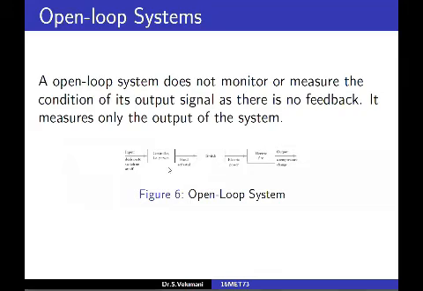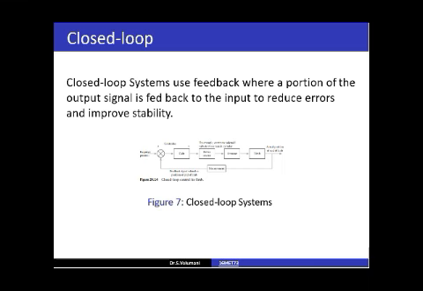Then open loop system. An open loop system does not monitor or measure the condition of its output signal, as there is no feedback. Closed loop systems use feedback, where a portion of the output signal is fed back to the input to reduce errors and improve stability.